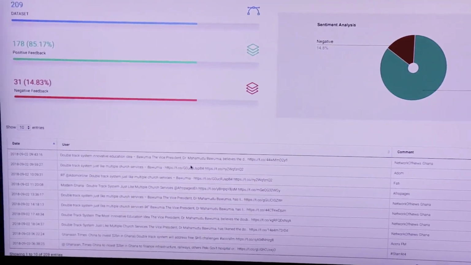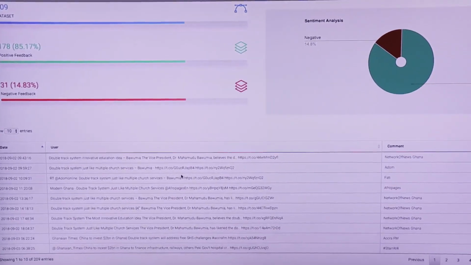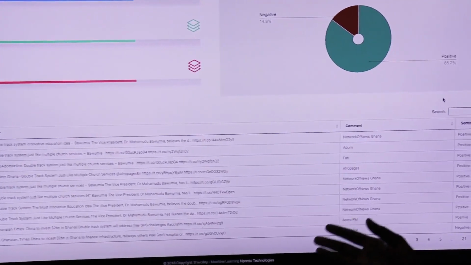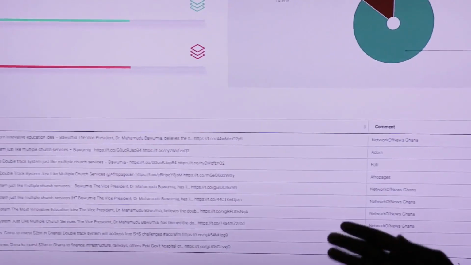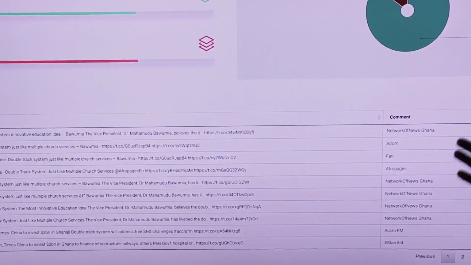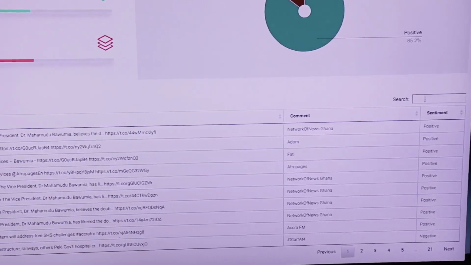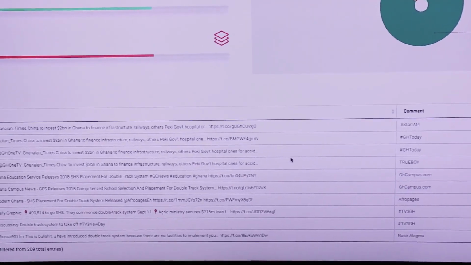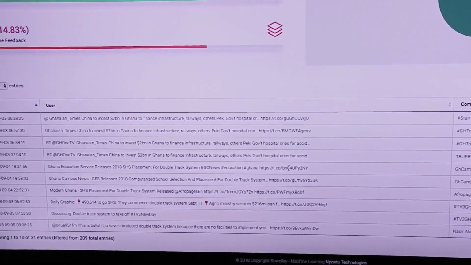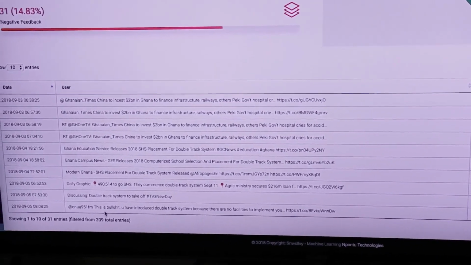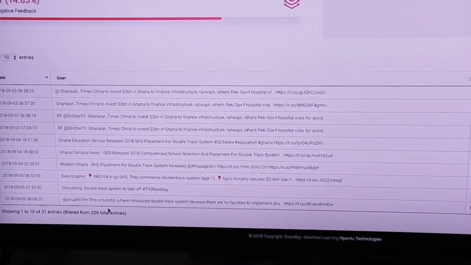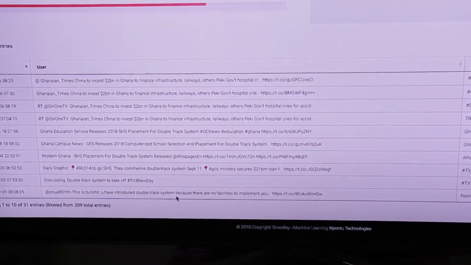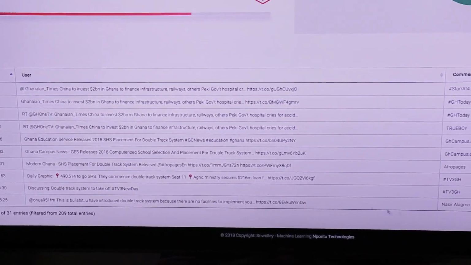So what the government would want to do is to see what the 31 people are saying about this feedback. In the table below, it tells you the comments, the time that it happened, the people that gave it, and the sentiment analysis, whether it's positive or negative. So we want to pick on the negative feedback. What are people saying about that? Let's see one of the things people are saying. Somebody says, "This is bullshit. You have introduced double track system because there are no facilities to implement." So you can see all that.